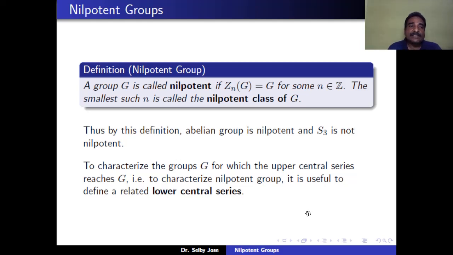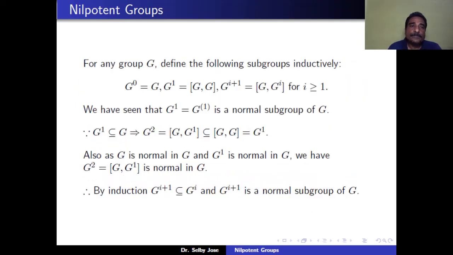Now we characterize the nilpotent group via the upper central series. It is useful to define a related lower central series also to characterize the nilpotent group. For defining the lower central series, we use the commutators. For a group G, define the following subgroups inductively. That means G_0 is G, G_1 is the commutator group [G,G], G_{i+1} is equal to [G,G_i], and so on.